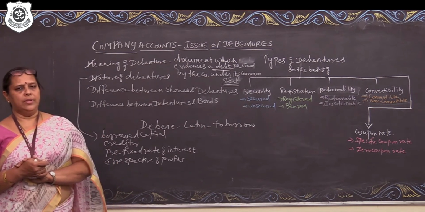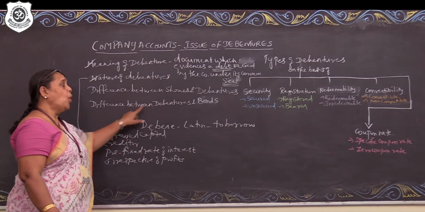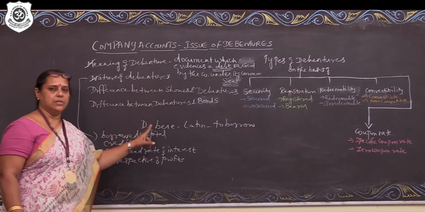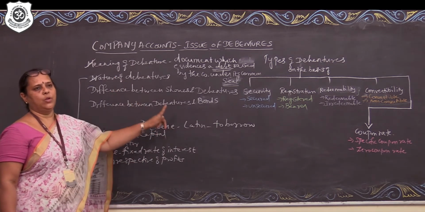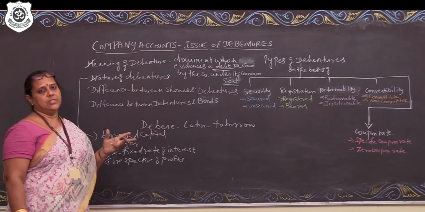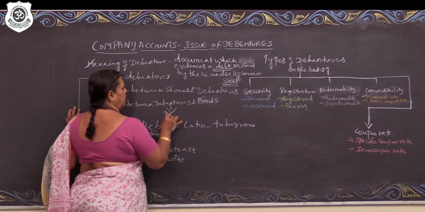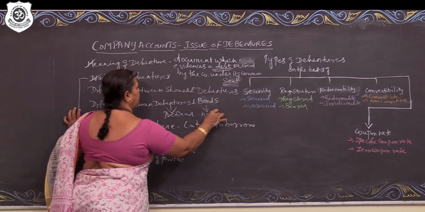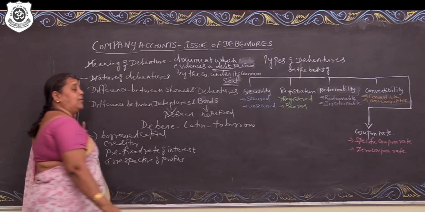Now coming to one more difference, people generally get confused between debentures and bonds. While debentures and bonds share many similar features, like interest is a prefixed amount and the principal amount will be repaid irrespective of the financial position of the company, there are two basic differences between debentures and bonds. Debentures carry a prefixed rate of interest, while bonds carry no prefixed rate of interest. Sometimes the bonds are given at a very heavy initial discount.